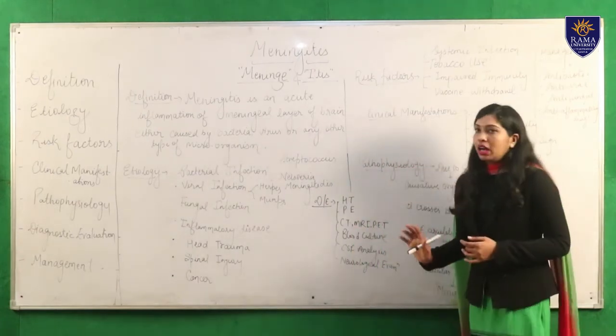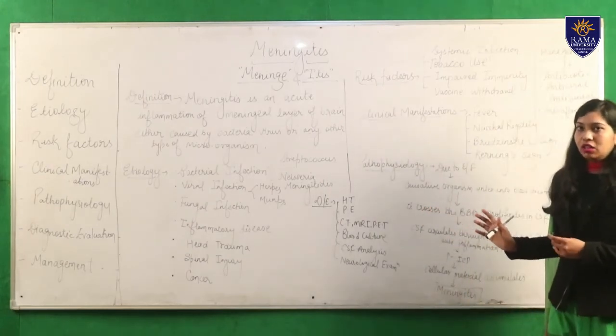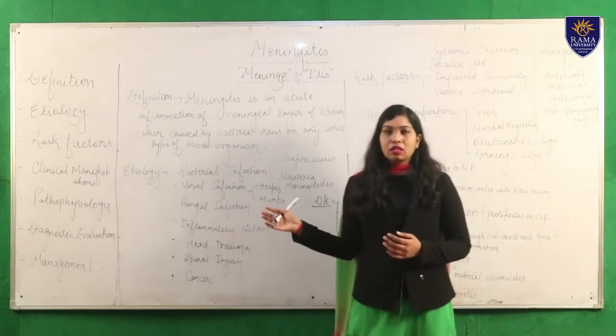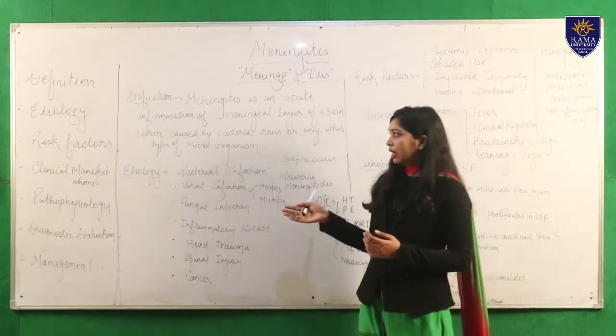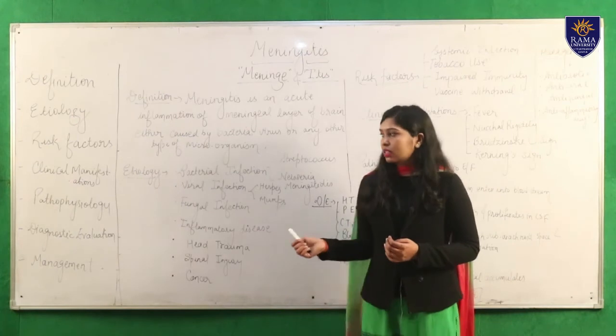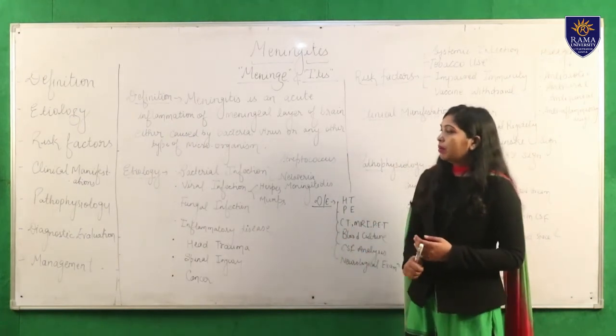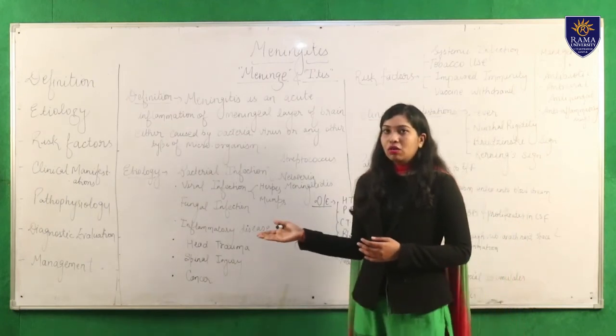So this is all about the meningitis condition, a neurological disorder. What we discussed: firstly the definition, then etiological factors, then risk factors, clinical manifestations, the pathophysiology of meningitis, and how we can diagnose the condition.